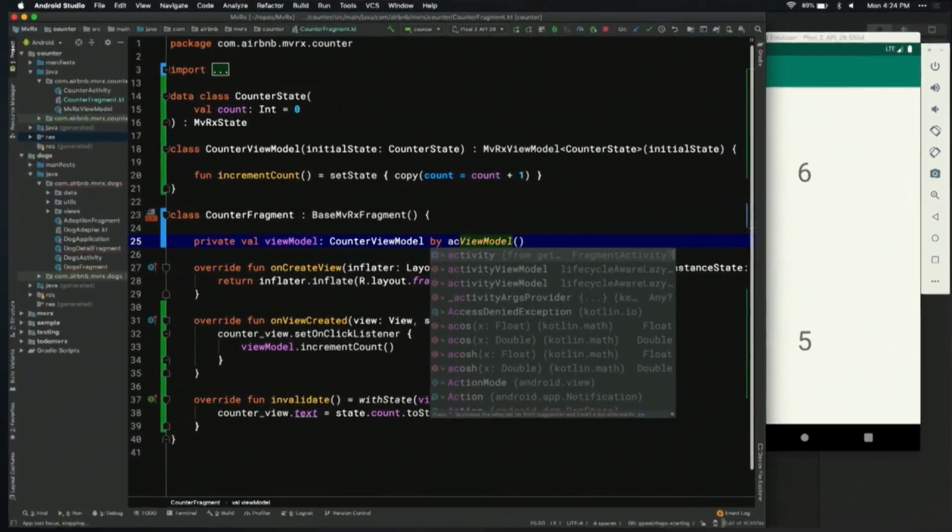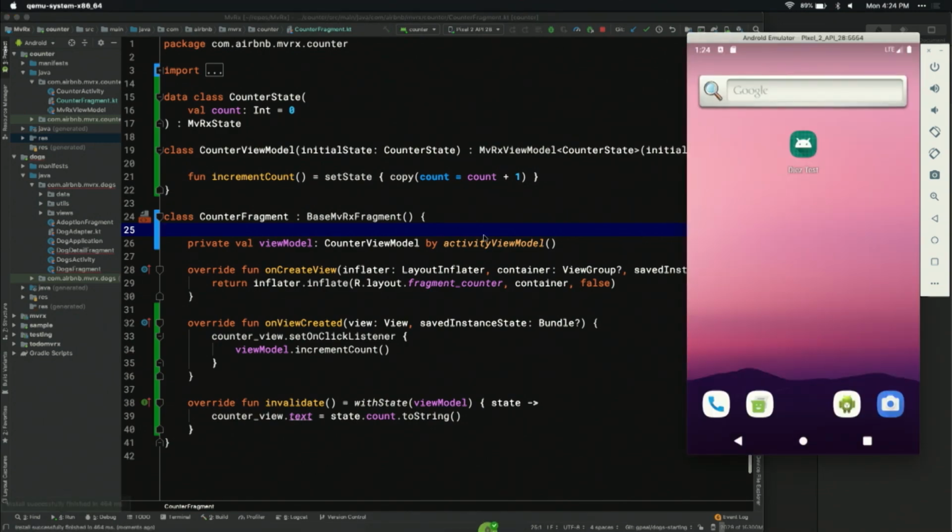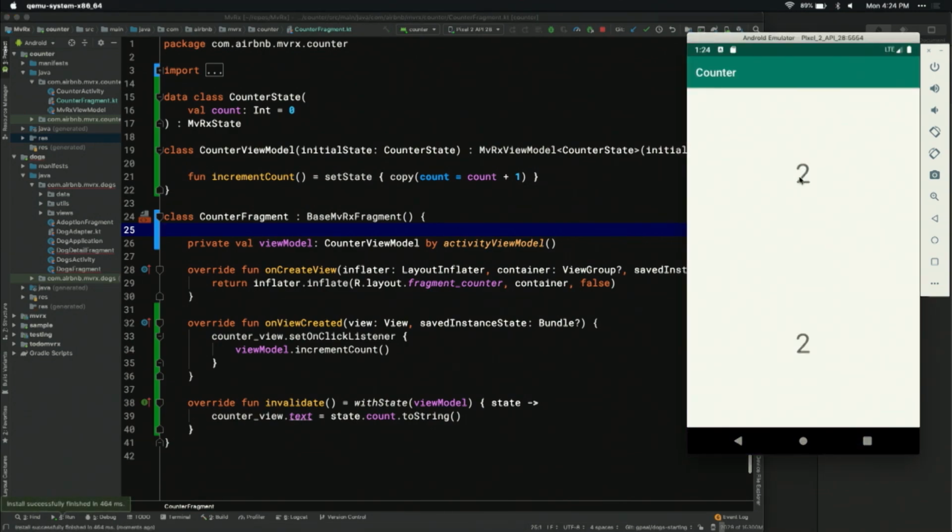Here, we change the scope from fragment to activity viewModel. Get the import. And then now when we rerun it, both of these fragments will get the same viewModel. All we have to do is change that one word. And as of MvRx 1.1, which we're going to release probably this week, there's parent fragment viewModel and target fragment viewModel as well. So you can really get specific with your scopes. Okay, this is great. So we've made some progress here.